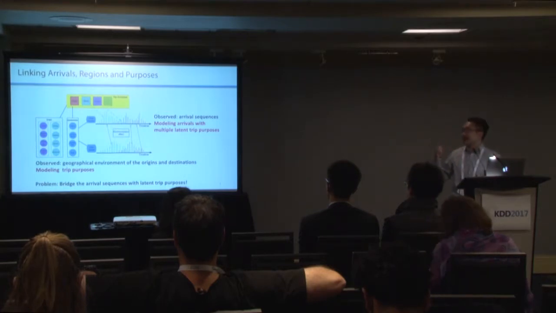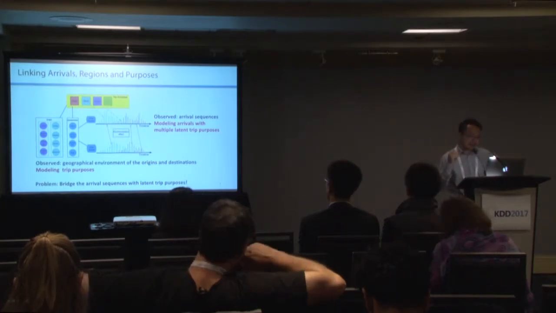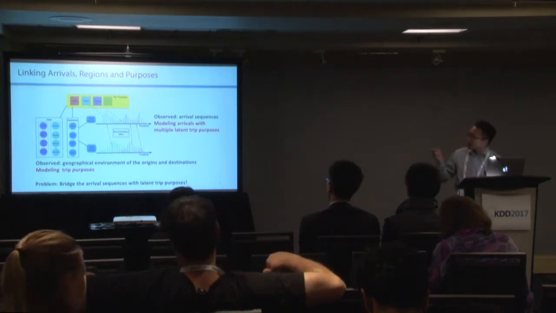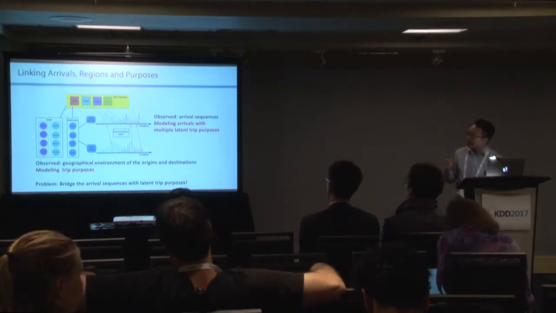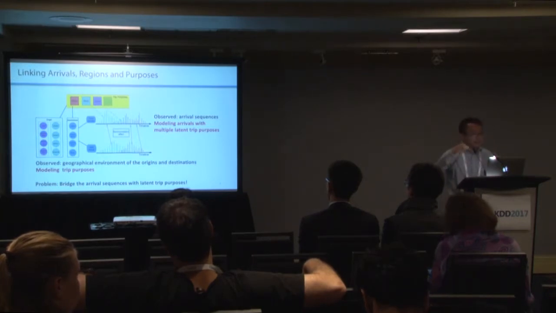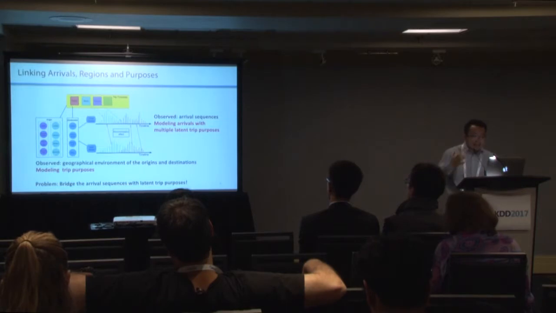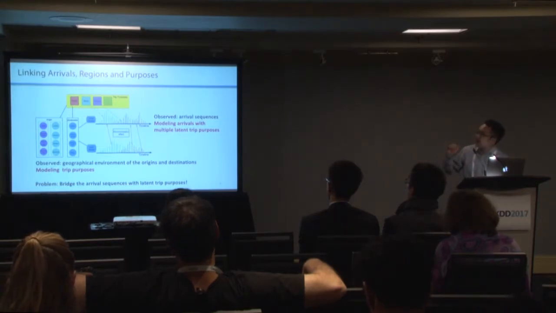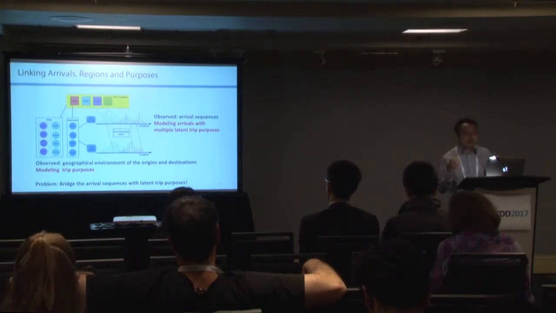Still take New York City as an example. We see Times Square and also Wall Street, and we witness the arrival patterns for the different regions. We can only observe the arrival sequences, and they actually are homogeneous.